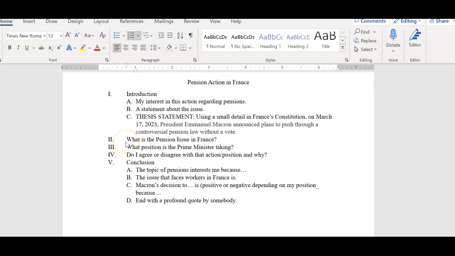Next paragraph, 7 or 8 sentences that describe this issue, using quotes from the article, making sure that I cite those quotes. There's a page in the study documents for this week called How to Cite Sources in an Essay. So we want to make sure that the citations are correct when we quote that article. Next paragraph, 7 or 8 sentences, what position is the Prime Minister taking? And then the next paragraph, 7 or 8 sentences, do I agree or disagree with that action and position, and why?